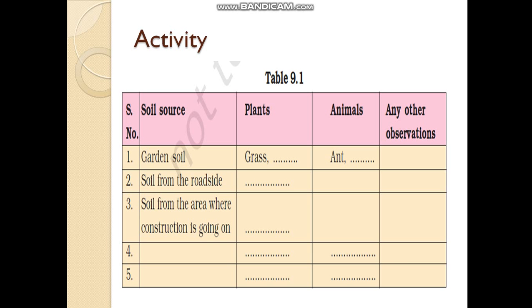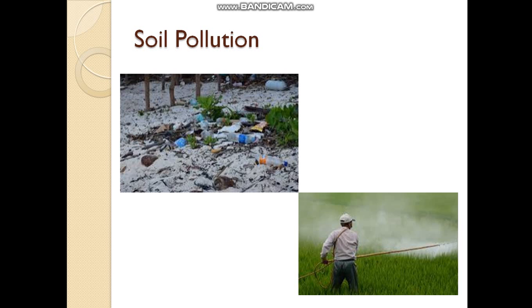So already two examples are given for you. Follow that and finish this activity. Fill this table in your classwork. And if you observe any other observations, you can also note that. Otherwise, if you don't observe it, leave it.